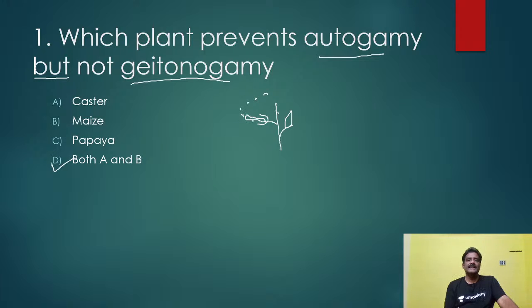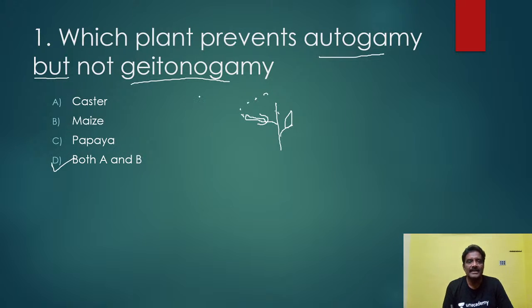Deposition of pollen grains on the same flower belonging to the same plant is called autogamy. Which plant prevents autogamy but not geitonogamy? Autogamy is self-pollination.